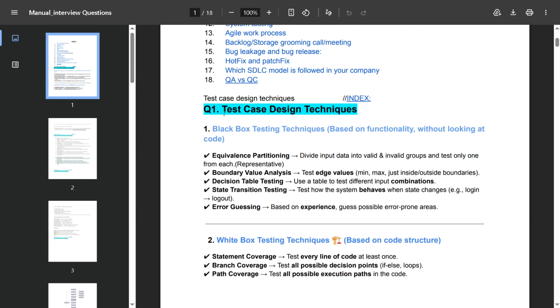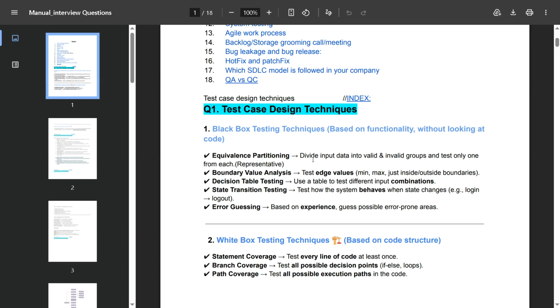You can see here test case design technique. We have two types. First, black box testing technique, based on the functionality without looking at the code. The first one is equivalence partitioning: divide input data into valid and invalid groups and test only one representative from each.